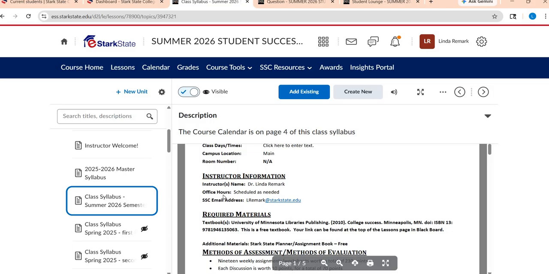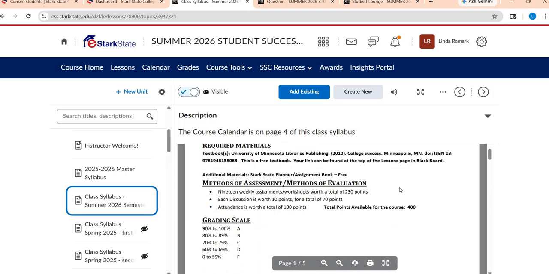Remark: in the summer, we do not have set office hours, but you can schedule them with me as you need. I am on campus throughout the month of June, and then I'm available through Zoom or online, email, phone call, anything like that. We do have a textbook, and the good news is it's free and it's online, so I will show you how to access that here in just a little bit.